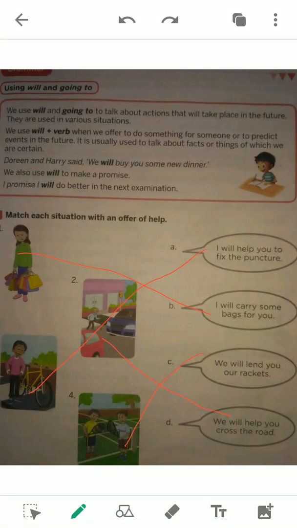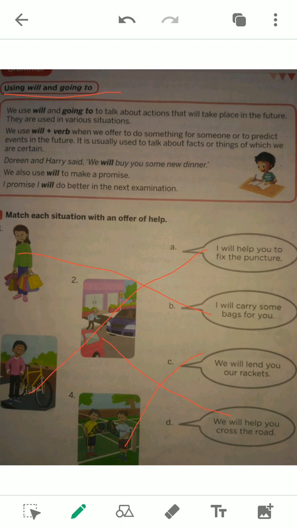Today I am going to discuss the last portion of your grammar and writing section. We will start the lesson with will and going to. So, firstly, we will start with will. Will is a modal verb. We generally use will to talk about a future action.